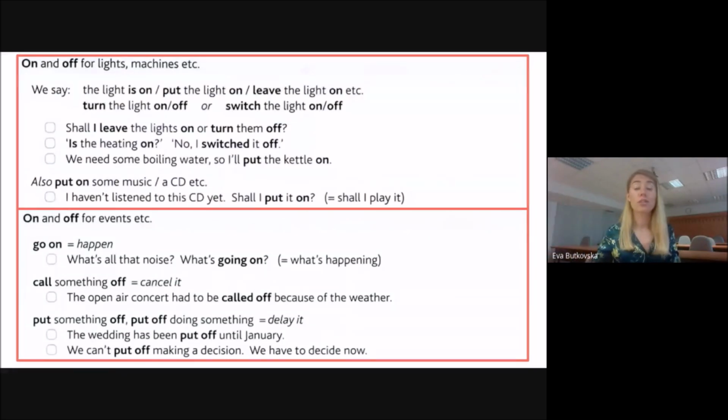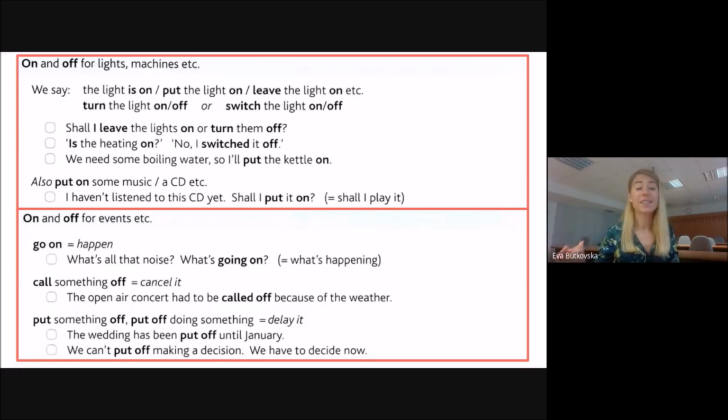But another phrasal verb, put off or put something off, means to delay it. So there is a difference between cancel and delay. So when we put off something, we delay or postpone. So the event will happen in the future.